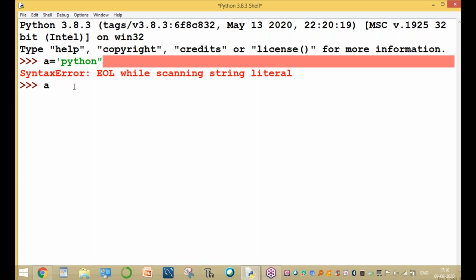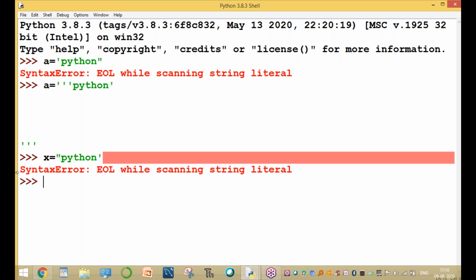For example, a equal to "Python" with double quotes is a valid value. Here only single quotes are also accepted, so both are valid values. But for example, x is equal to one side double quote, one side single quote cannot be accepted. Enter, invalid syntax.